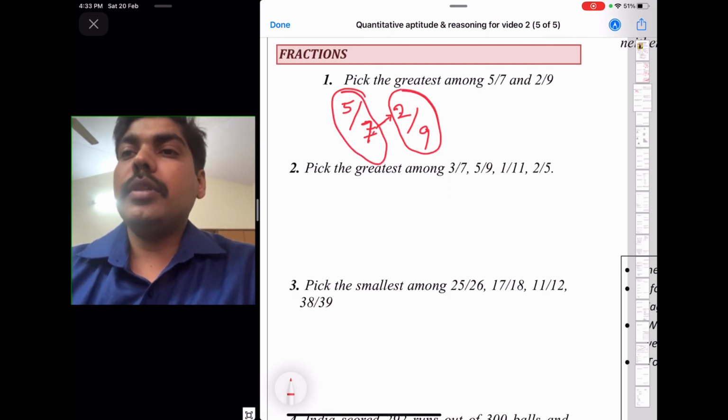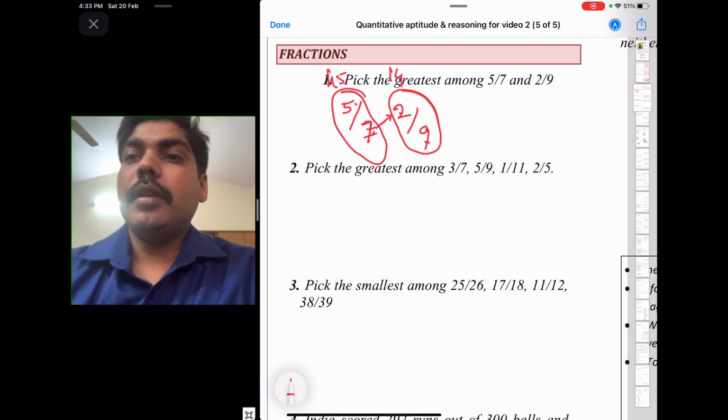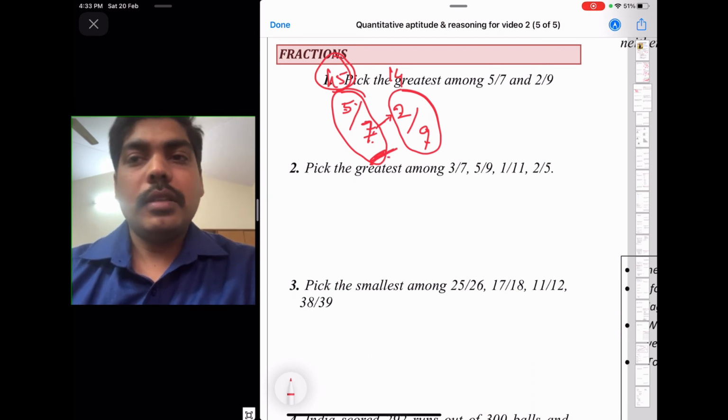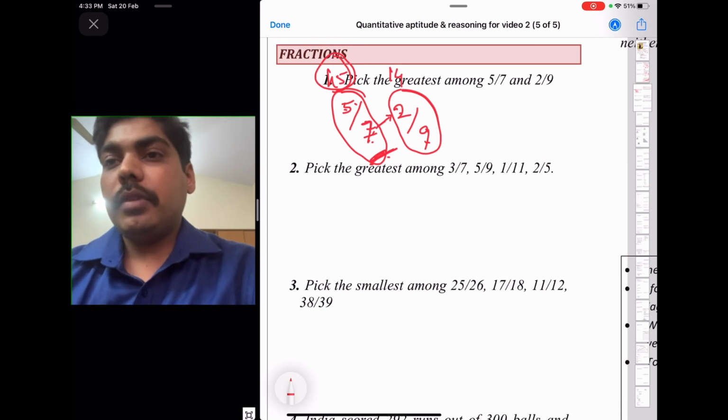Okay, 7 2s are 14, 9 5s are 45. So which number is bigger, you will just look. 45 is bigger, that is why 5 by 7 is the greatest among these two. Okay, this is a simple one. Just try for this second one.